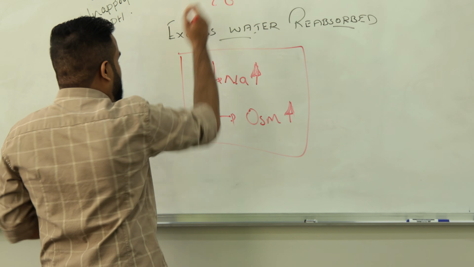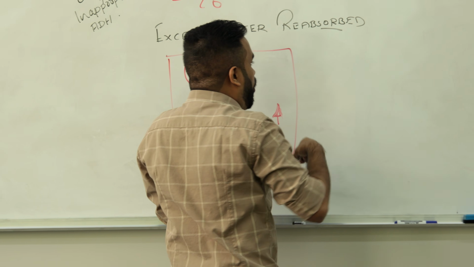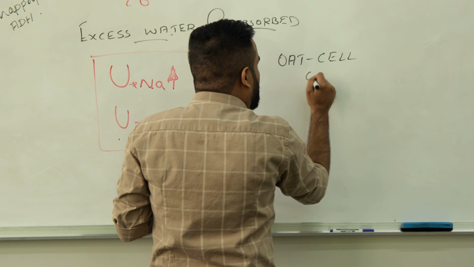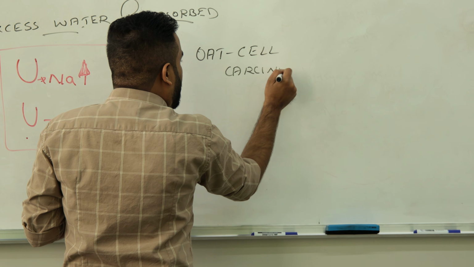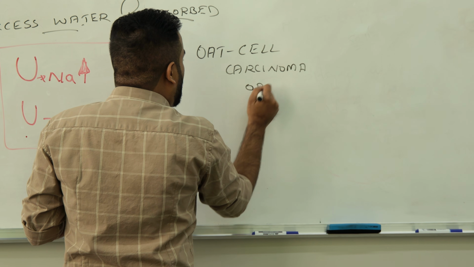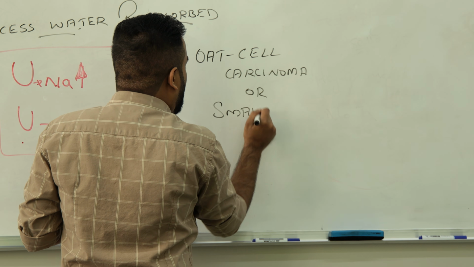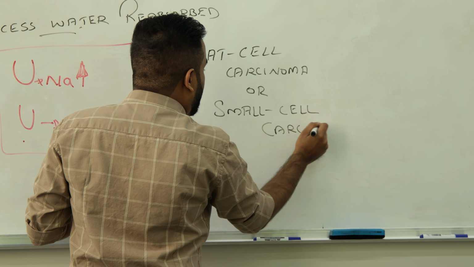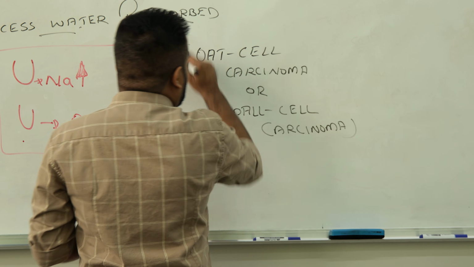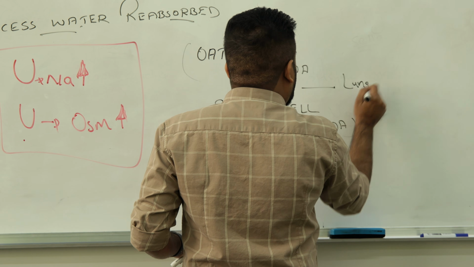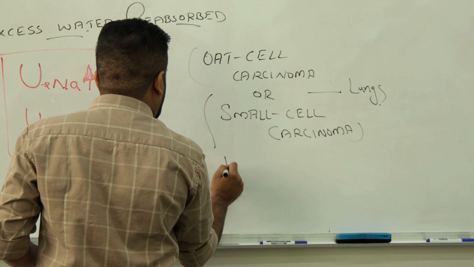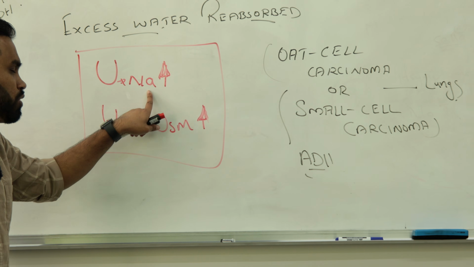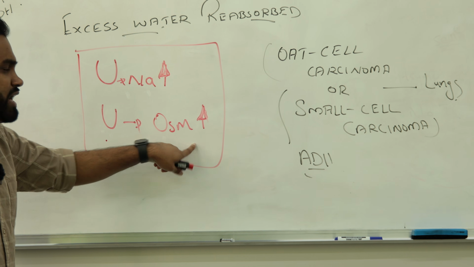Normally, where will we have this SIADH? You may have heard about oat cell carcinoma of the lungs, or small cell carcinoma. Oat cell or small cell carcinoma happens in the lungs like an ectopic tumor. From there, which hormone do they produce? They produce ADH. So we will have all these conditions. In the urine, you will see loss of sodium, and the urine osmolarity will be high.